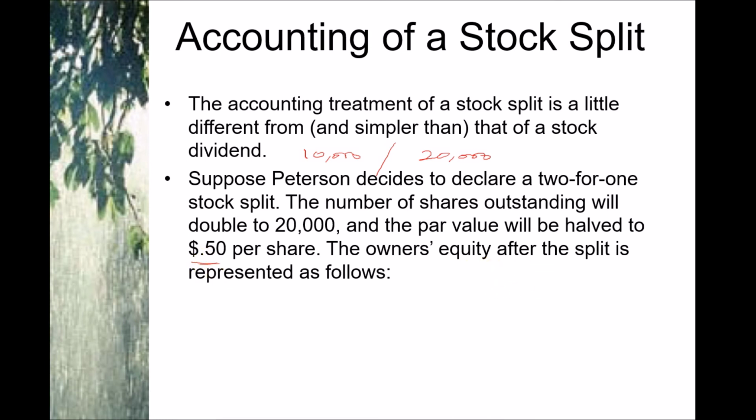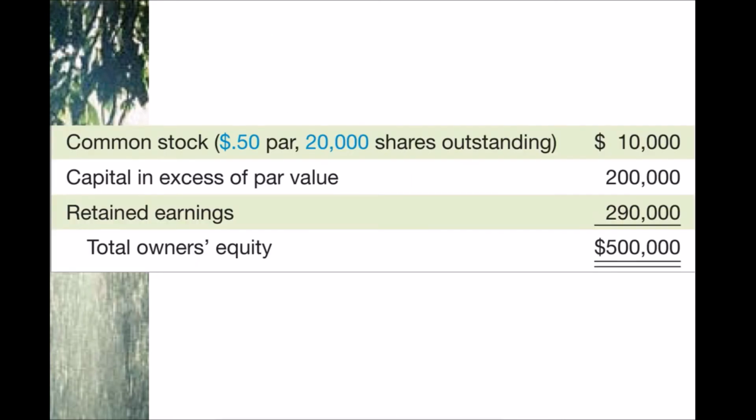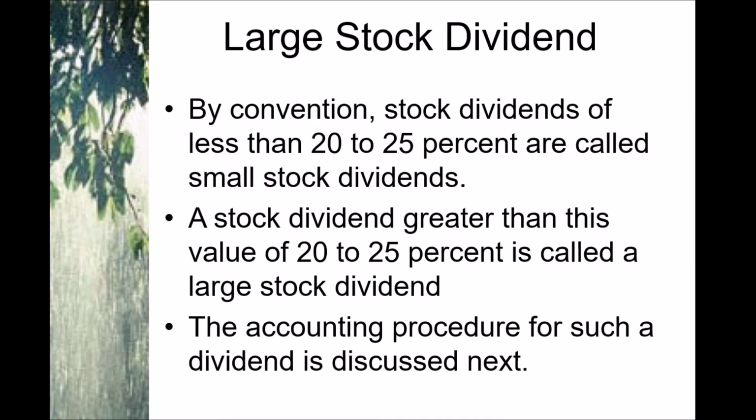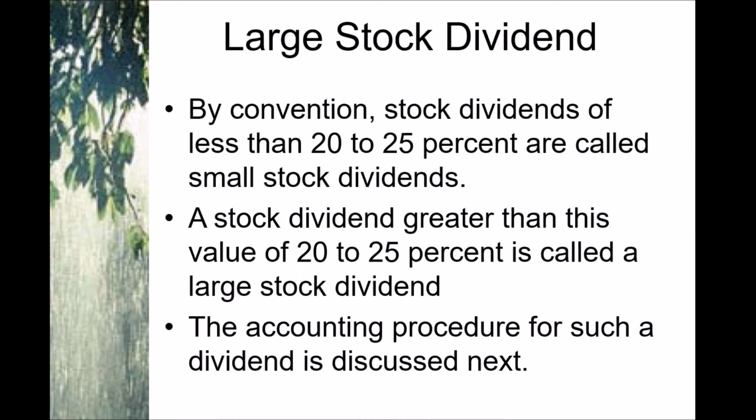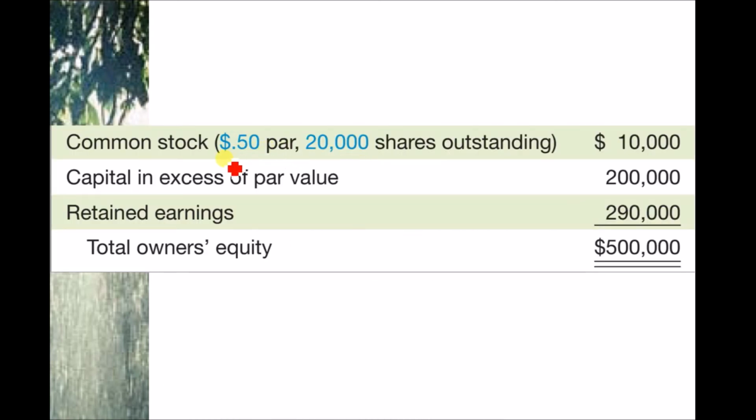The owner's equity after the stock split will be, so we will just halve our par value, right? Or you can do it in another way.